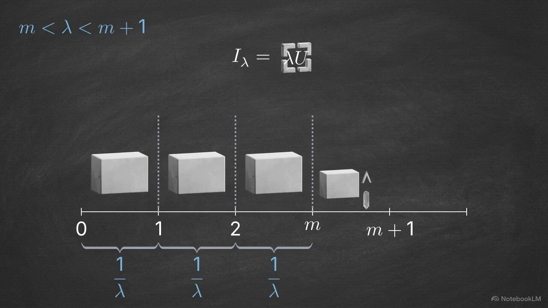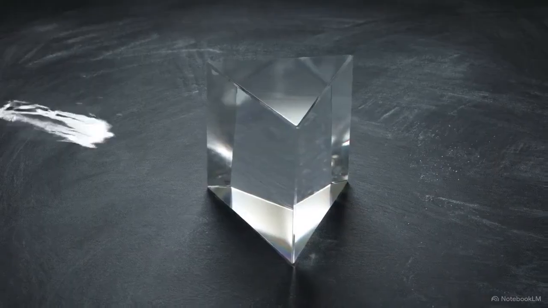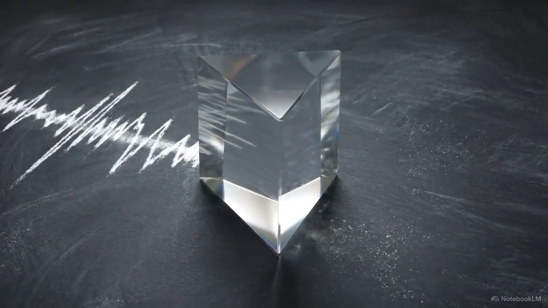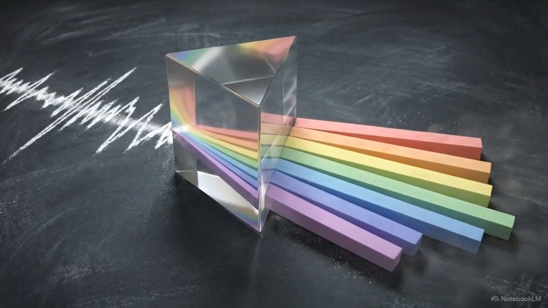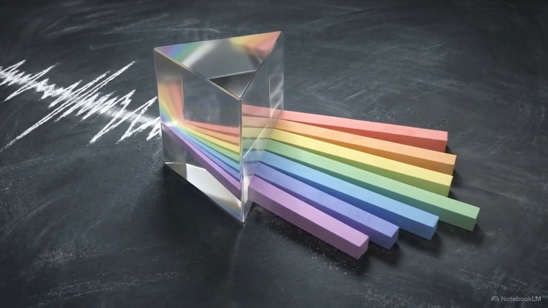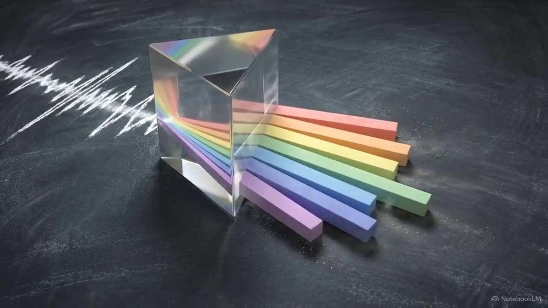But the final bucket at position m operates under a different boundary condition. Because lambda falls strictly between m and m plus 1, this bucket only captures the fractional remainder of our stretched continuous line. The precise probability of landing in this final remainder bucket is exactly lambda minus m divided by lambda. The floor mapping functions as a mathematical prism. It accepts continuous uncertainty as an input and outputs uniform discrete probabilities, accompanied by one specific remainder.